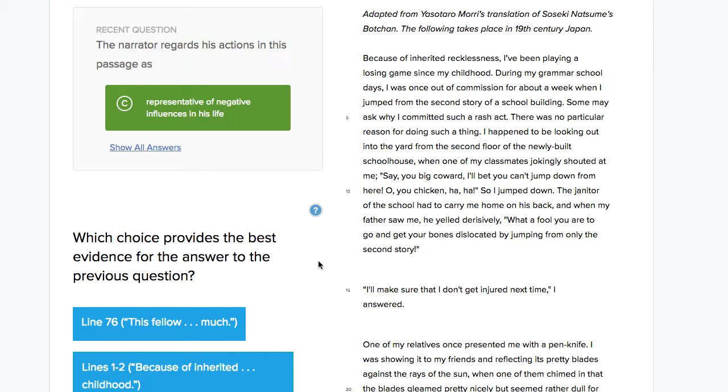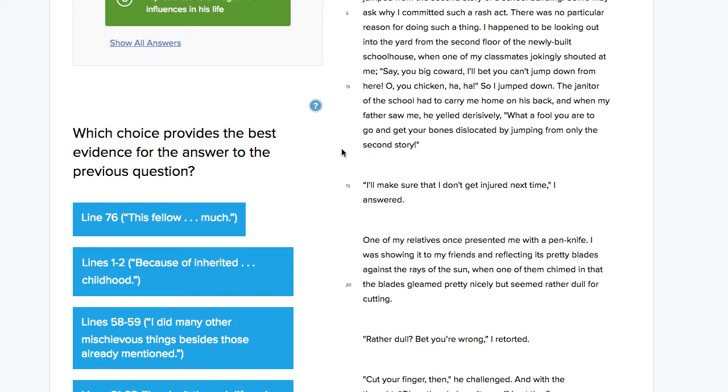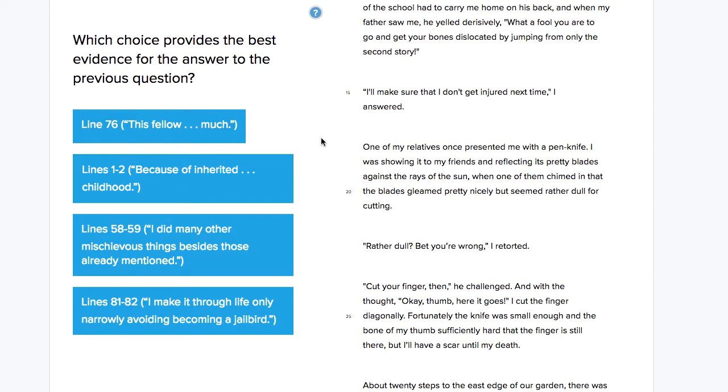So I'm going to paraphrase to myself this statement in the previous answer. That's going to be helpful to me. Basically the previous answer is saying that the narrator thinks the reason he's been reckless or violent or made bad choices is because of other influences that have been on him throughout his life. Okay, so then I look through my answer choices, and I go through what they each say, and I might paraphrase those to myself as well.